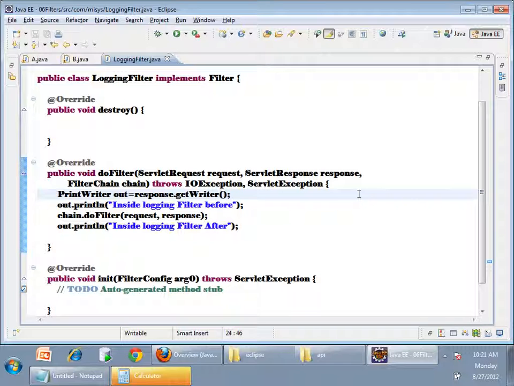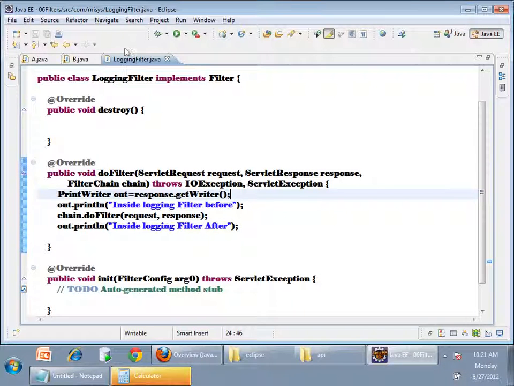Before the servlet is executed, this will be executed, and after the servlet is executed, this will be executed. So a filter is for pre-processing and post-processing. But now, this is a filter I told. What requests should this filter filter? I should tell that, and I'll tell that in web.xml.